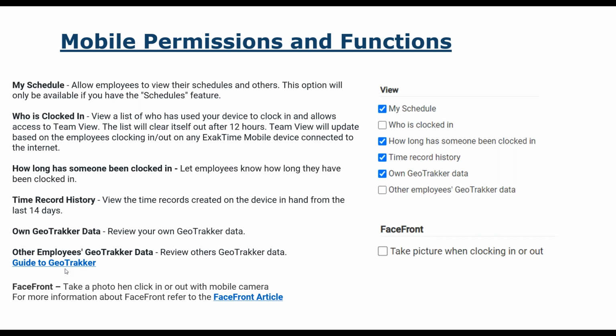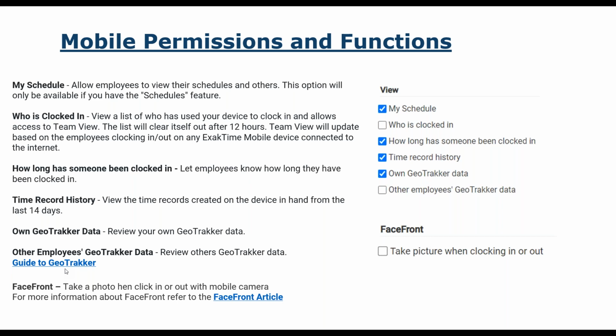All right, GeoTracker. If you are not familiar with GeoTracker, I did put a guide in here for you. This is, I like to call it, tracking my teenage kids. So if you do not have GeoTracker on, when they clock in, you get their location services, right? So you know where they're at. And then when they clock out, you know where they're at. But in between the in and the out, you are assuming that they are at the location doing the job.